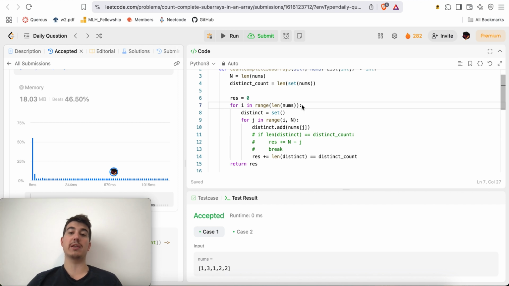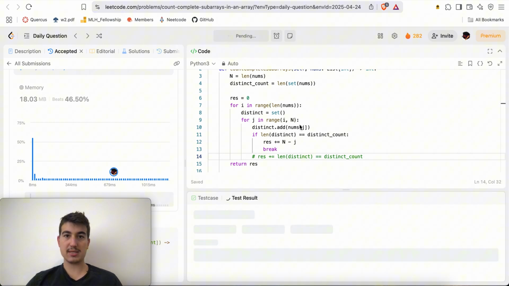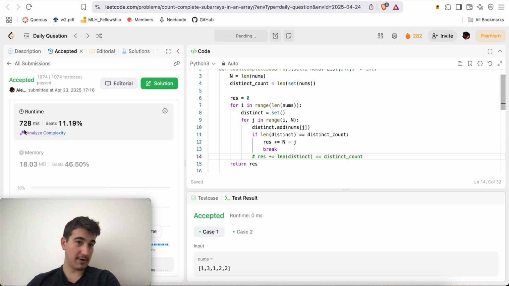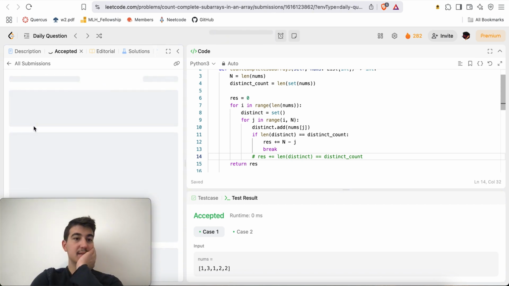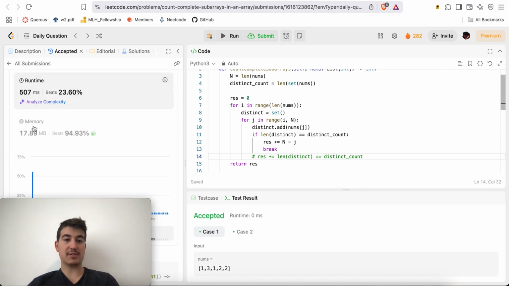So there's a huge peak over there, which makes me think there's definitely an O of n or O of n log n way of solving this, right? Here we can definitely do things a little bit better by doing this. Holy crap, is this slow though? Yeah, so this also works, and we should do a lot better than 728 ms. So now we're at 507.